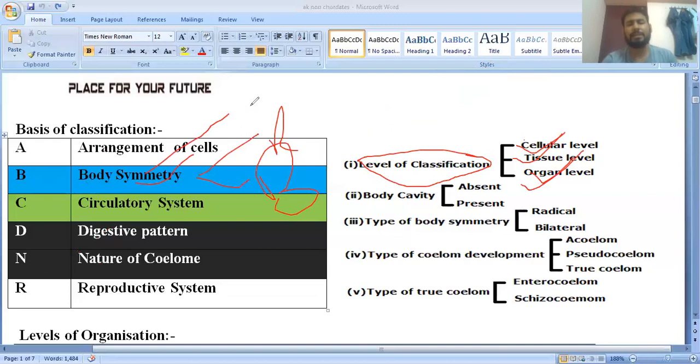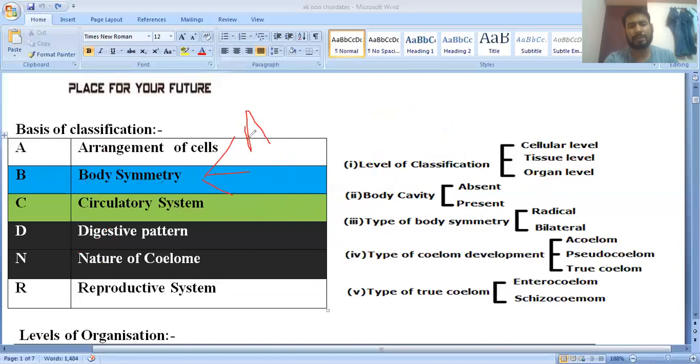Asymmetry means if you try to divide the body parts, it cannot be divided into two equal halves. Suppose this is the animal; if you try to divide it into two equal halves, it will not divide, so that is called asymmetry. So body symmetry has three types: first asymmetry, second radial symmetry, and third bilateral symmetry.